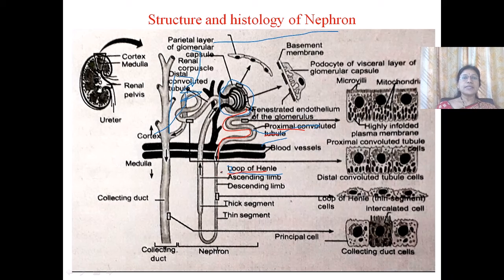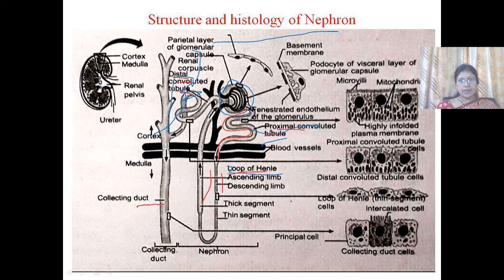So this is a descending loop of Henle and this is the ascending loop of Henle, and later it forms the distal convoluted tubule, and the next part is the collecting duct.